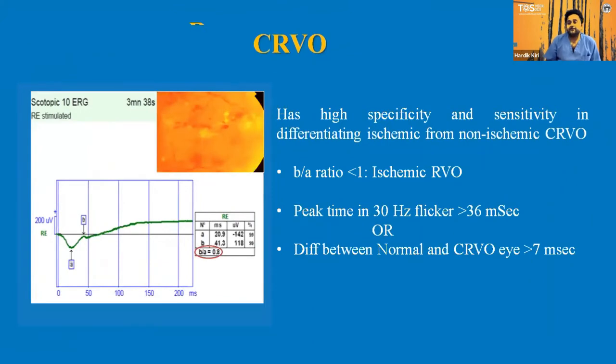ERG also has a very important role in central retinal vein occlusion. It has high specificity and sensitivity in differentiating ischemic from non-ischemic CRVO. Here we can see that the B wave amplitude is reduced, and when the B by A ratio is less than 1, it is highly suggestive of the ischemic variant.